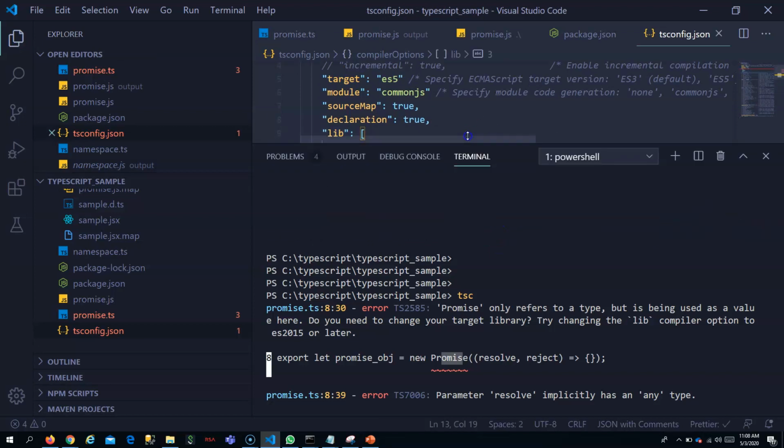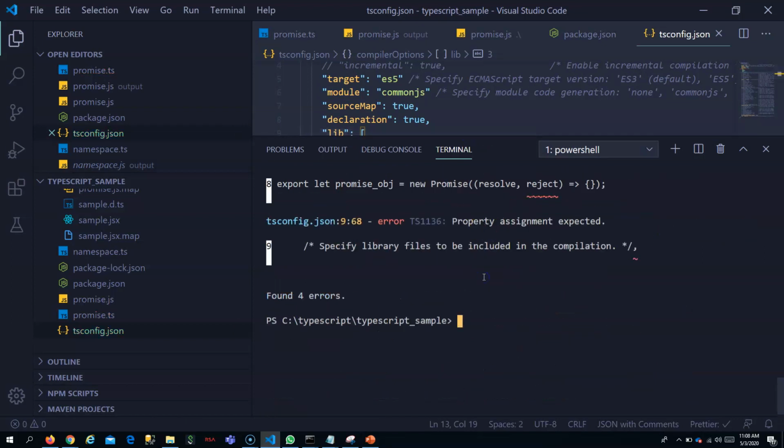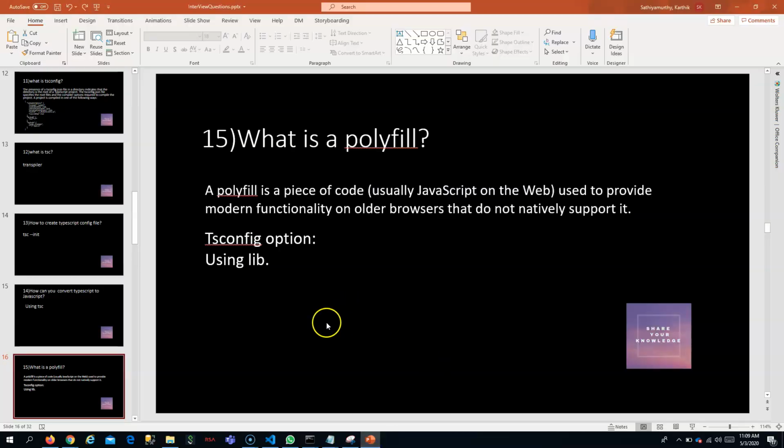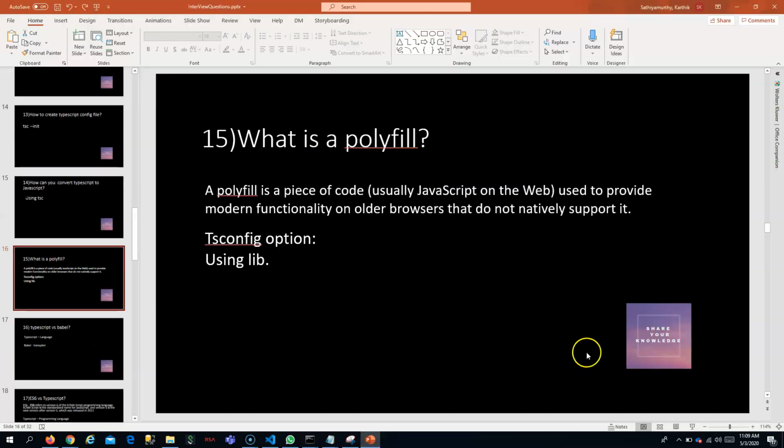We are actually including these libraries, so now you will not get any errors. Okay, understood? So this is called a polyfill.